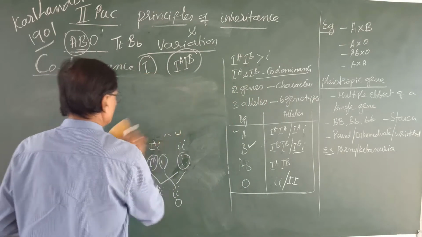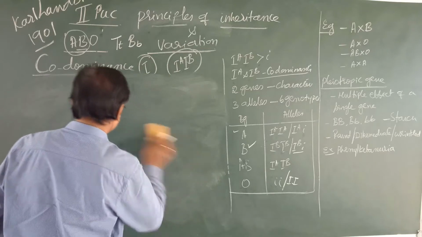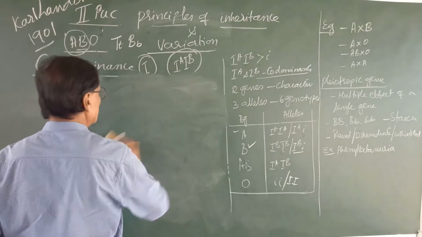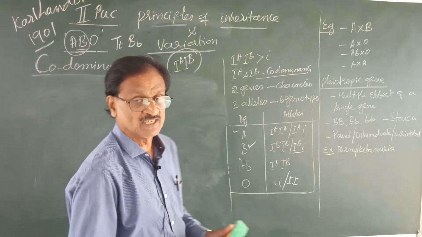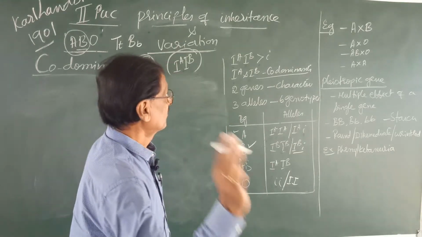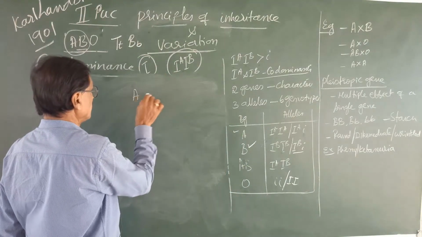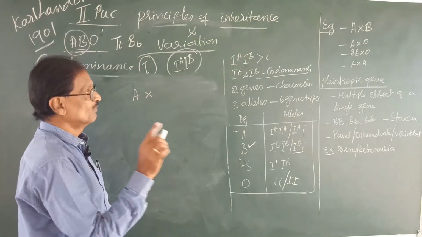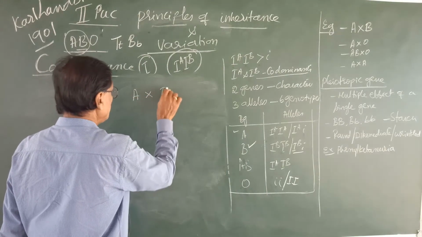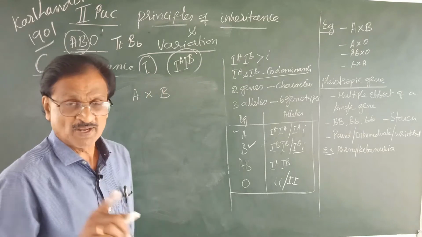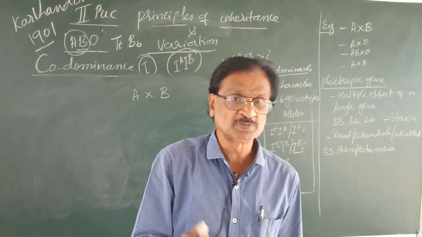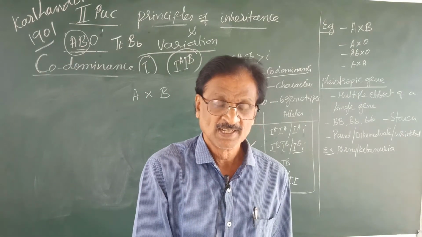Only in codominant factors, or in the codominance condition. For example, whenever a man with A blood group marries a woman with B blood group, what may be the possible blood groups of their children?